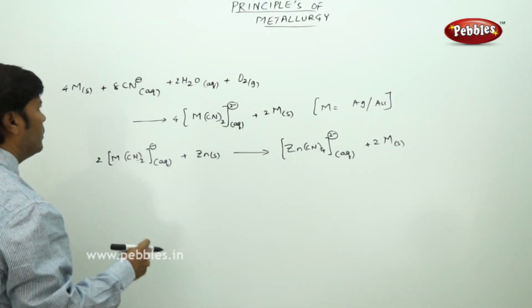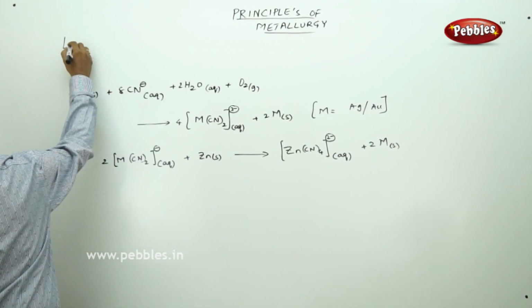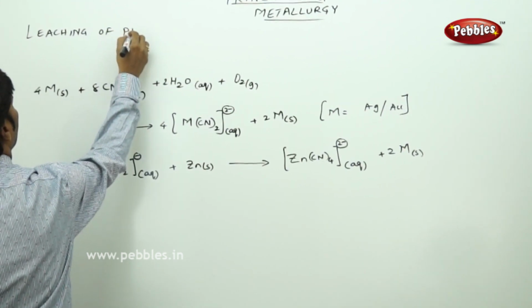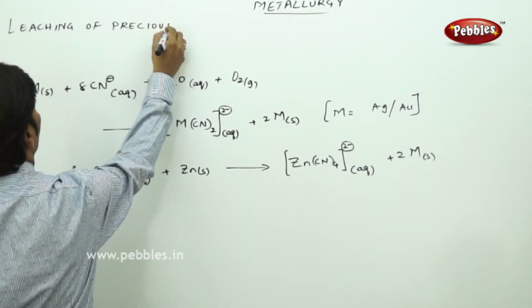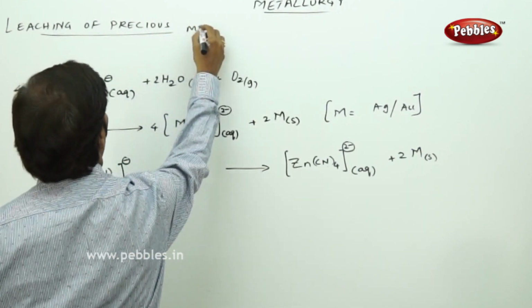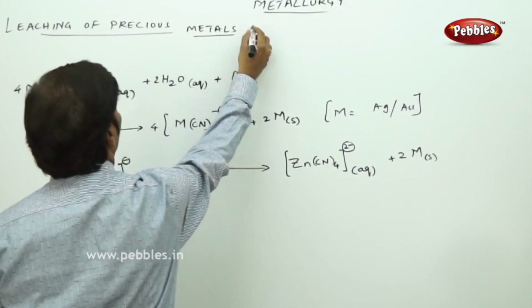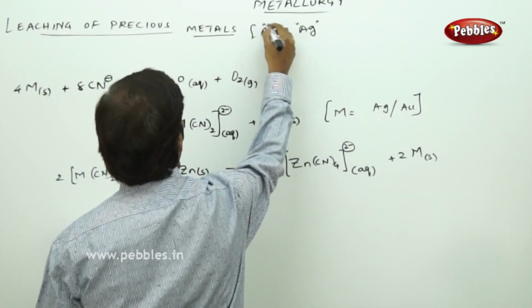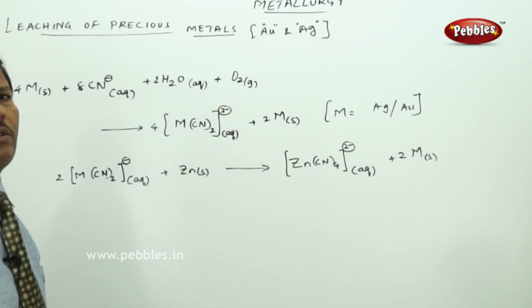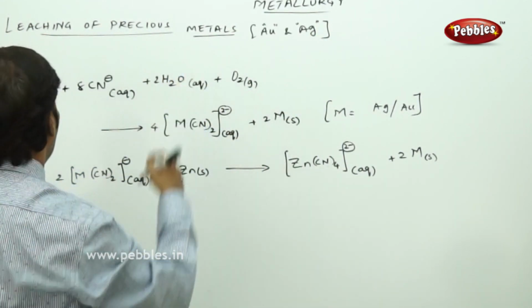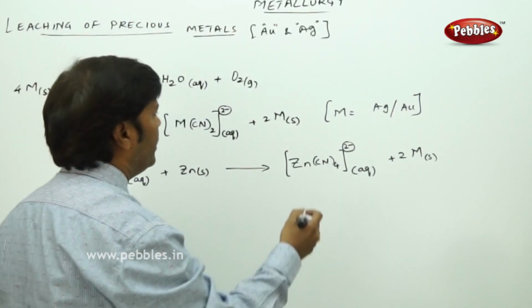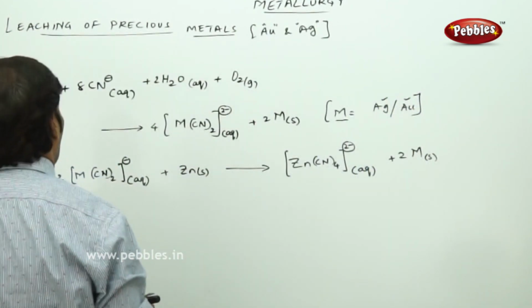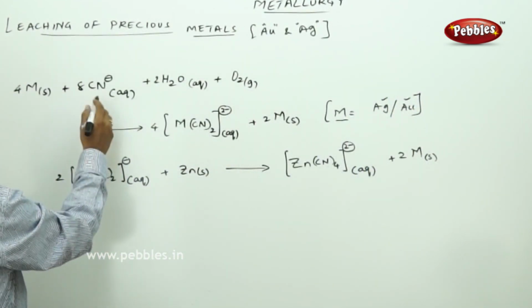So here the topic is leaching of precious metals. Leaching of precious metals, that is gold and silver. They too can be involved in the leaching method. Gold and silver. So here, as in the equation, it is very clear that the metal is silver and gold. So what we are doing here is, this is acting as a leaching agent.